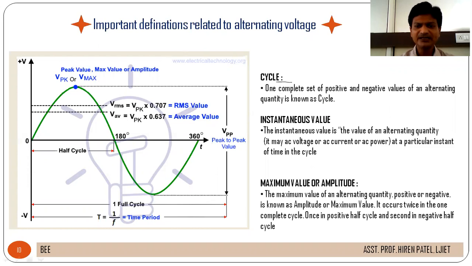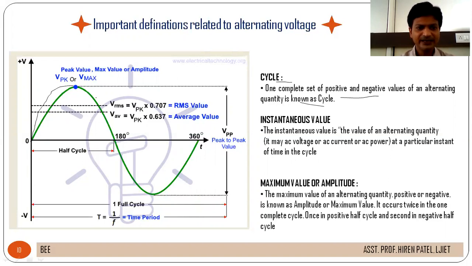One complete set of positive and negative values of an alternating quantity is known as a cycle. Here you can see that the value of voltage is 0, but now it is increasing and reaches the maximum value.